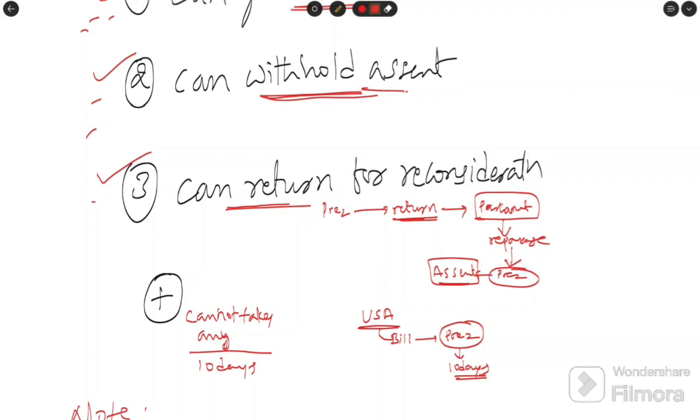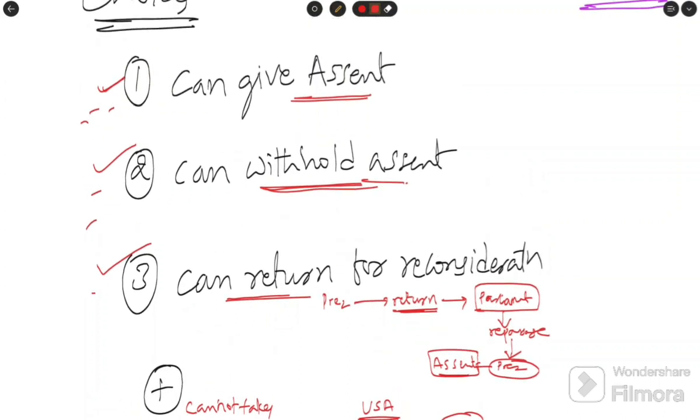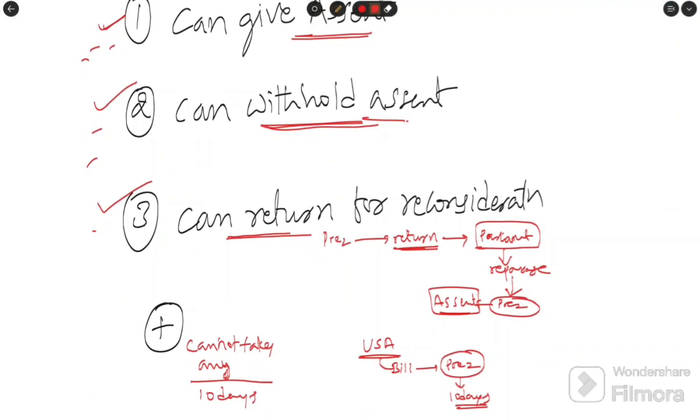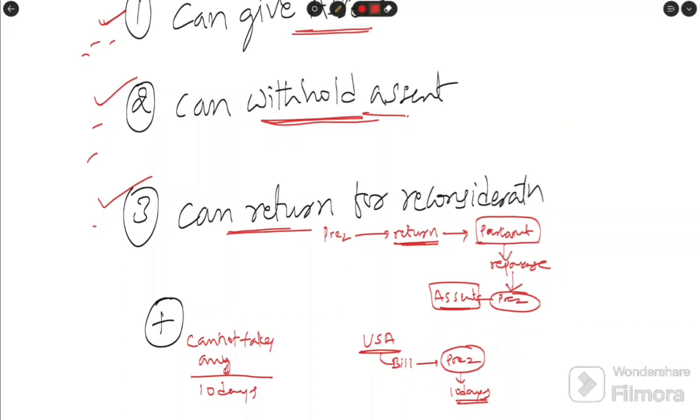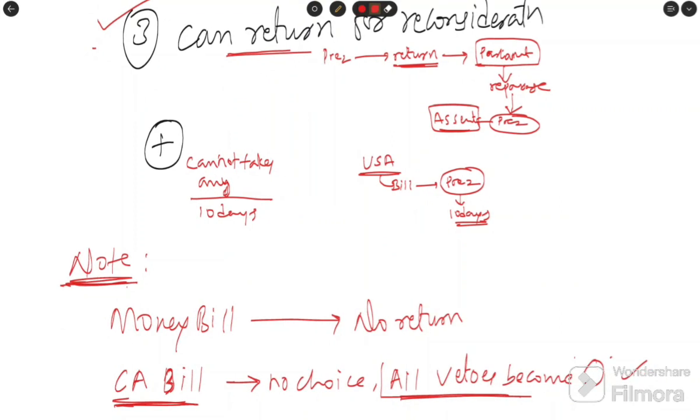This is one choice, and it has already been exercised in the past. So these are all the choices the president has. Mainly three choices, and another one is the disguised choice, I would say.